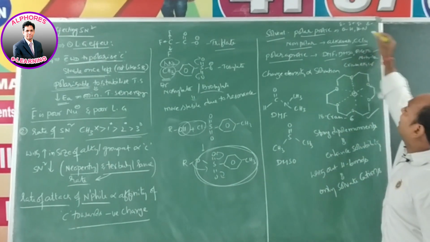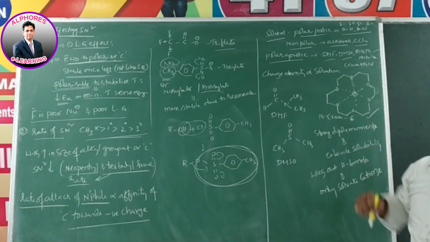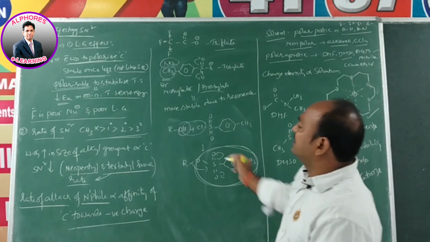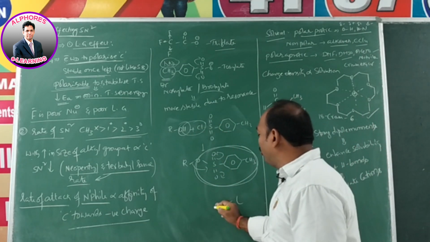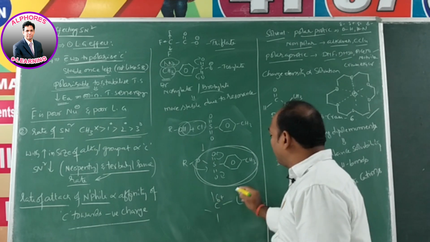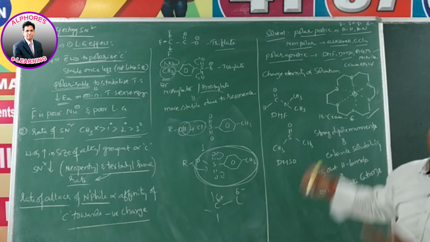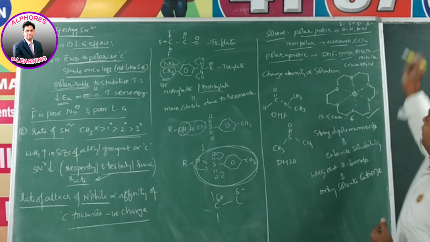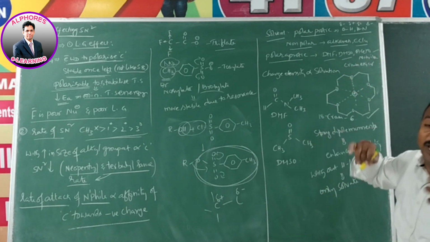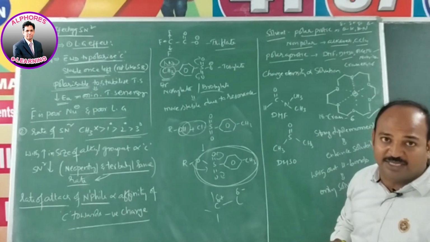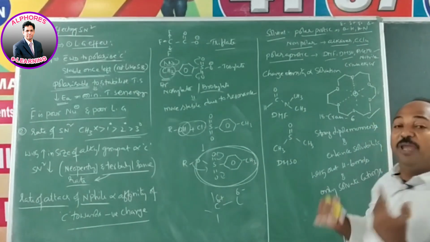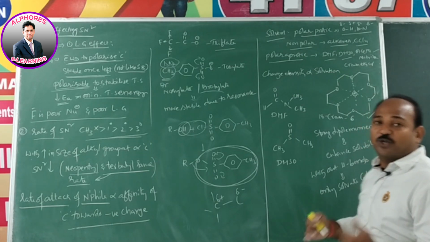So polar solvents are more favorable because in the transition state, between the leaving group and the electrophilic carbon, there is a partial positive charge and a partial negative charge, so dipole moments are there. We need polar solvents here, and we expect good results, but the problem arises with the nucleophile. A strong nucleophile also acts as a strong base.